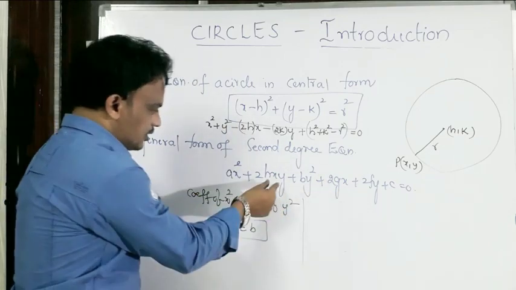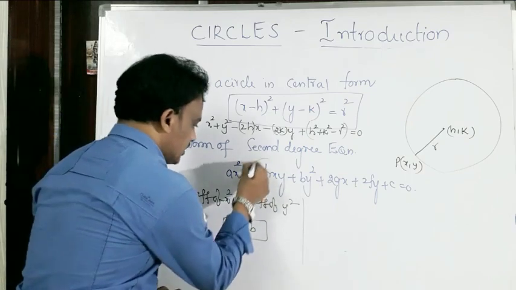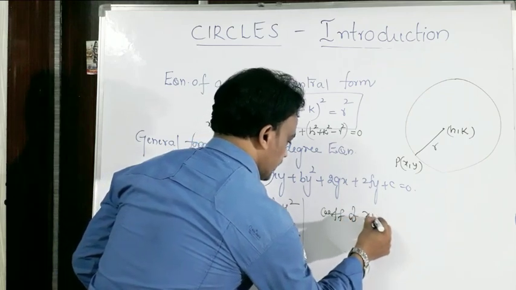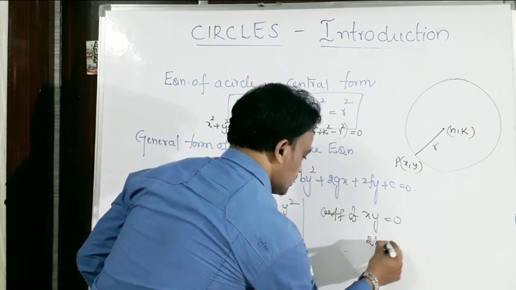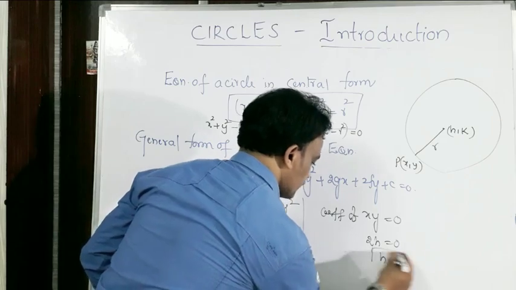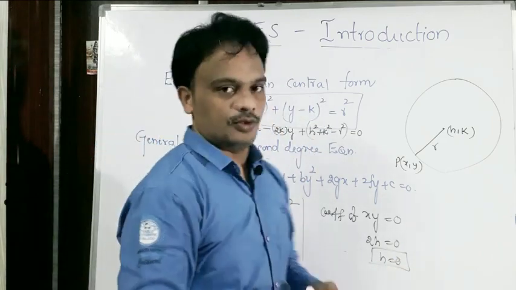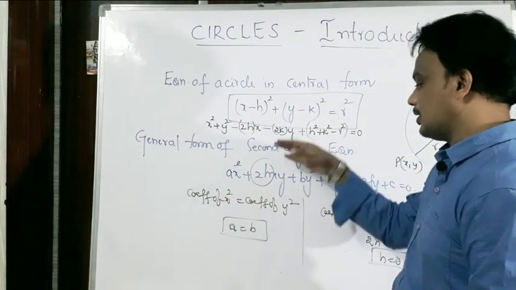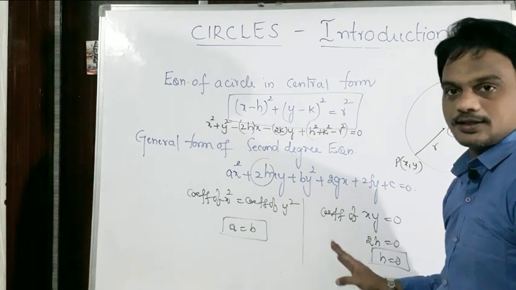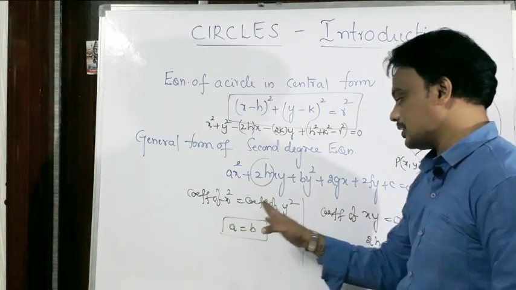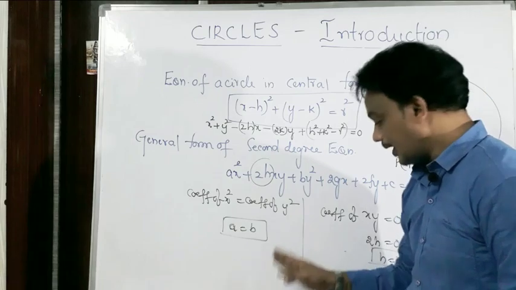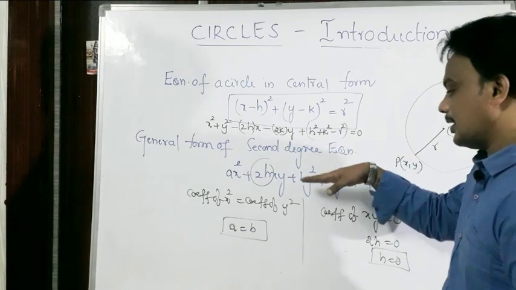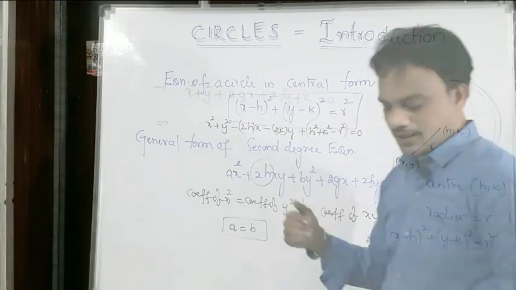So in that second degree equation we do not want the xy term, which means this coefficient becomes 0. That is, the coefficient of xy equals 0, that is 2h equals 0, so h equals 0. So what are the conditions when a second degree equation becomes a circle? These two must be satisfied: the coefficient of x square equals the coefficient of y square, and the coefficient of xy equals 0. Then this second degree equation becomes a circle.